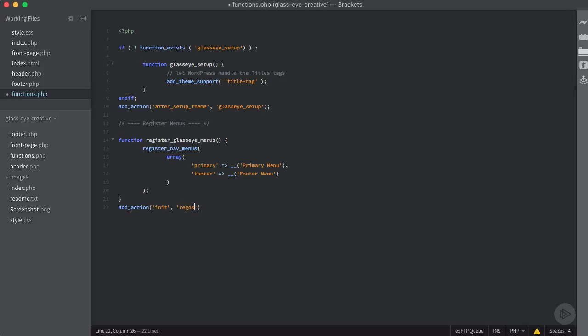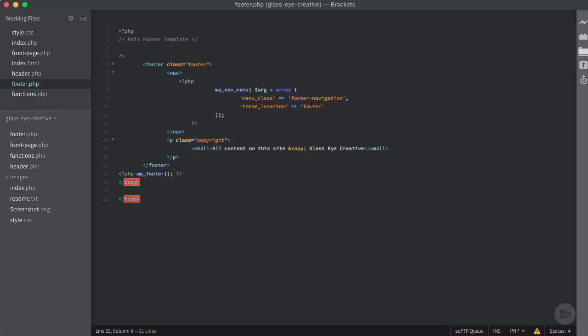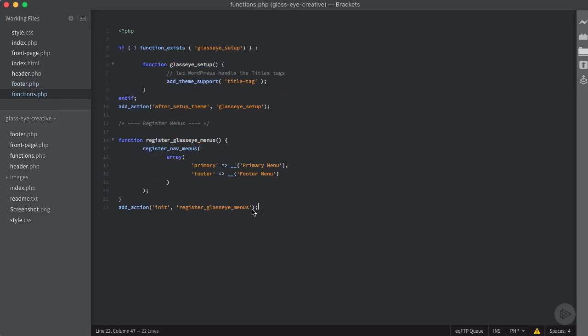So we want to say register glasseye menus. Oops, so we don't need the parentheses. And then I'm going to add a semicolon and press save. And so what WordPress is going to do is it's going to look for these different locations. And when we create our menu, it's going to come in here and it's going to be able to recognize where or what location it needs to echo out our menus.